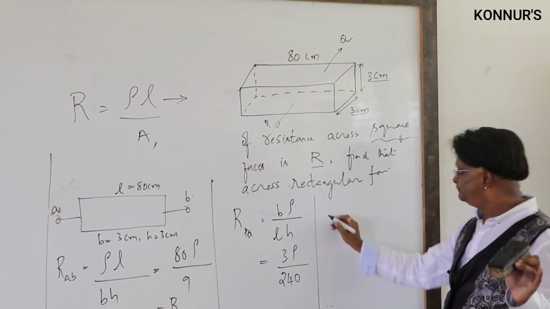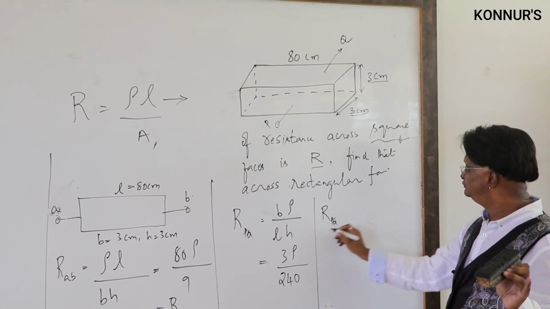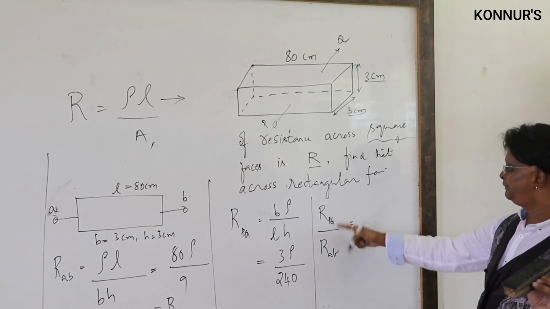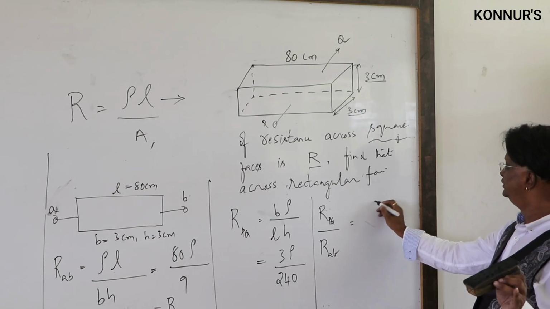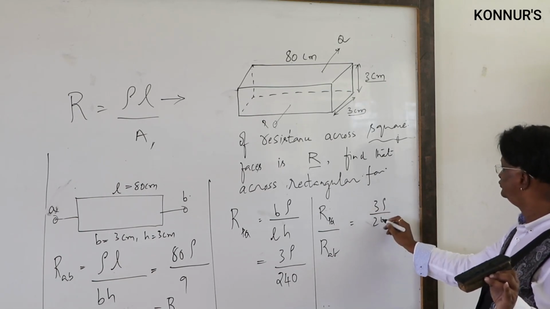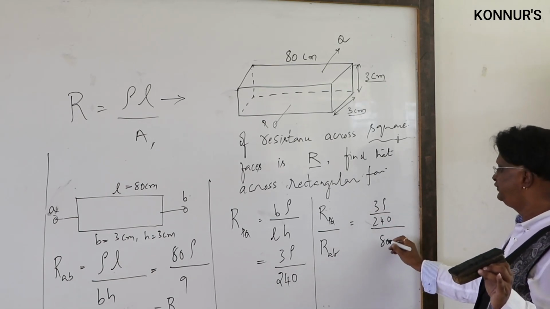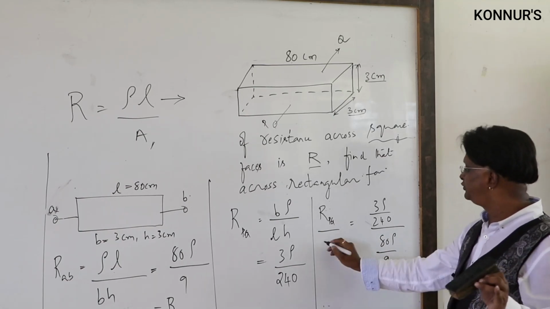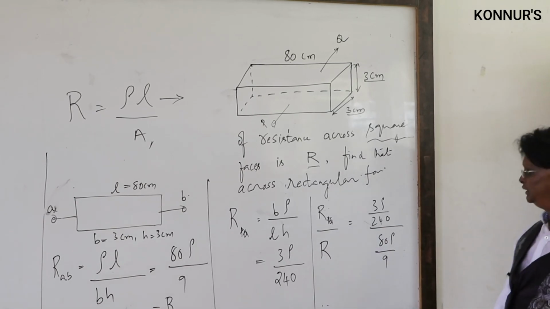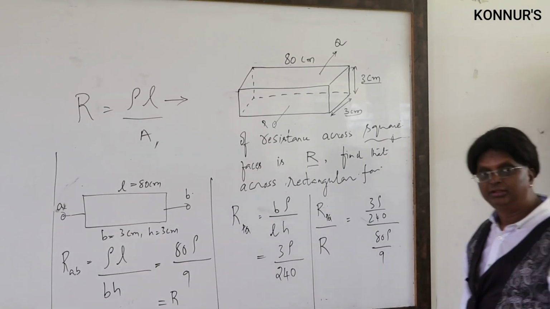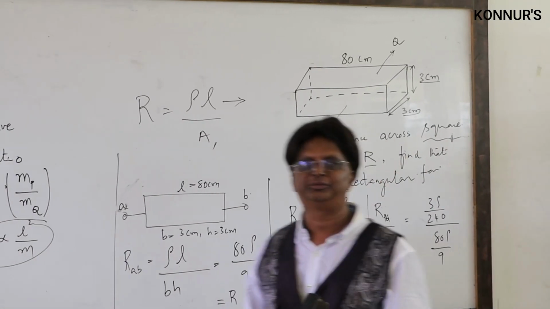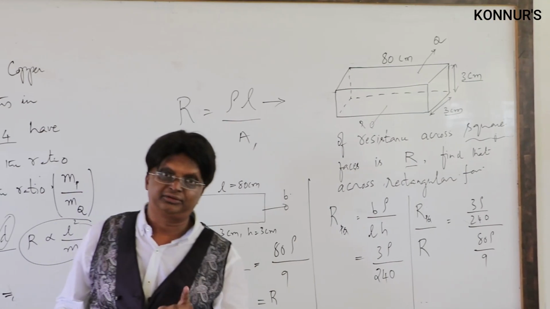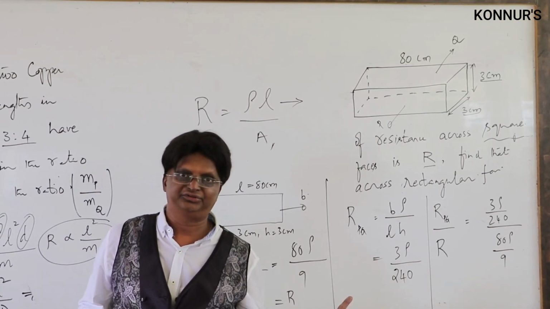Now let us compare RPQ by RAB. What will be the number? RPQ by RAB is 3 rho by 240 divided by 80 rho by 9. This RAB is going to be capital R. The further simplification is your job. Don't ask me to do that. Be with your books, your notebooks, your pens, without a calculator, and do this calculation.